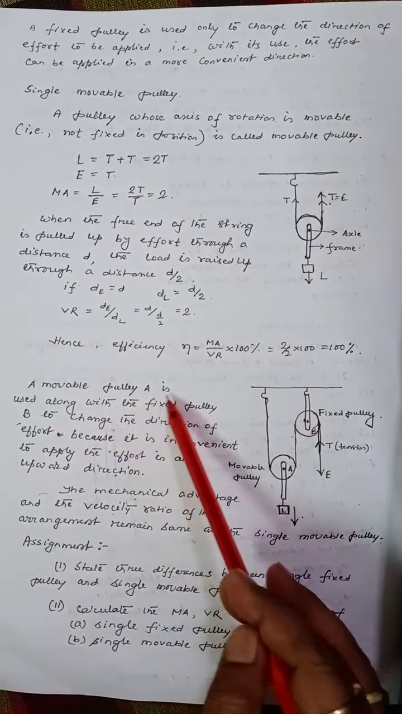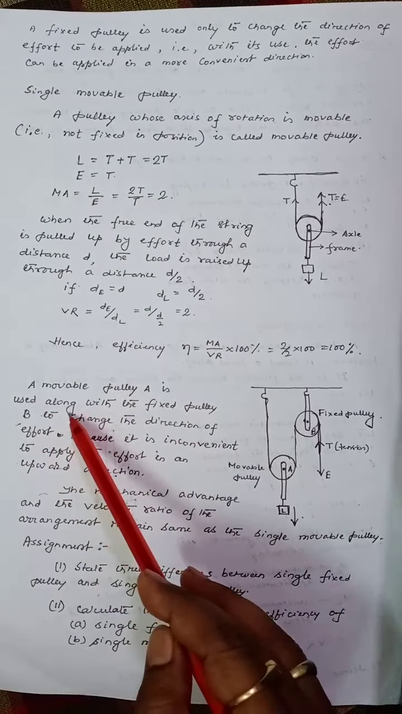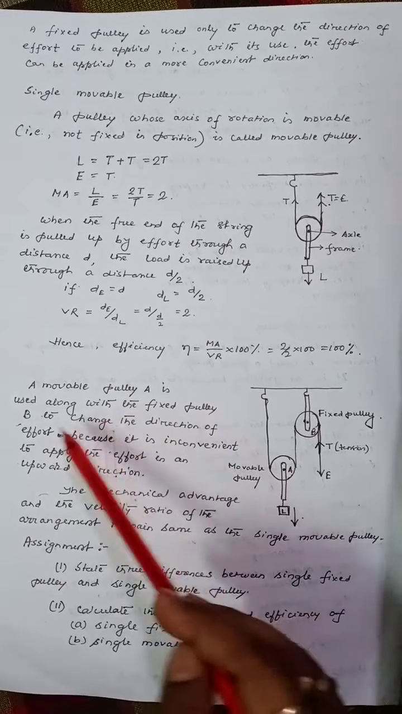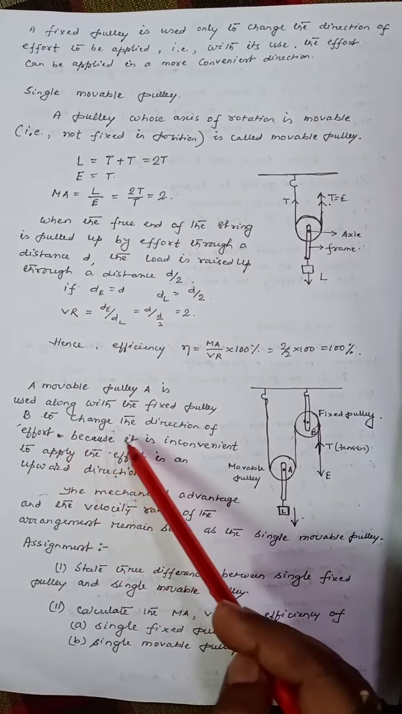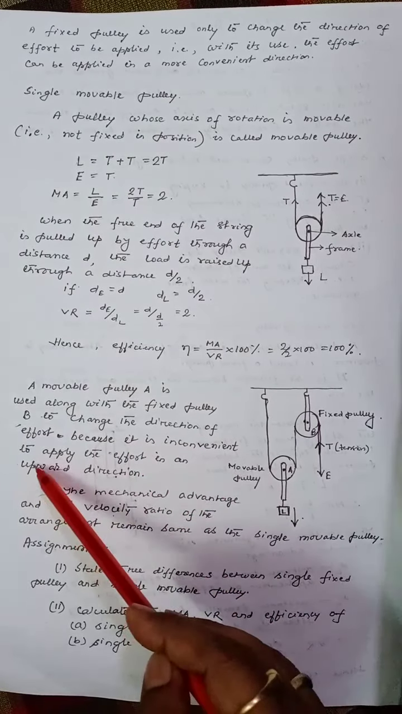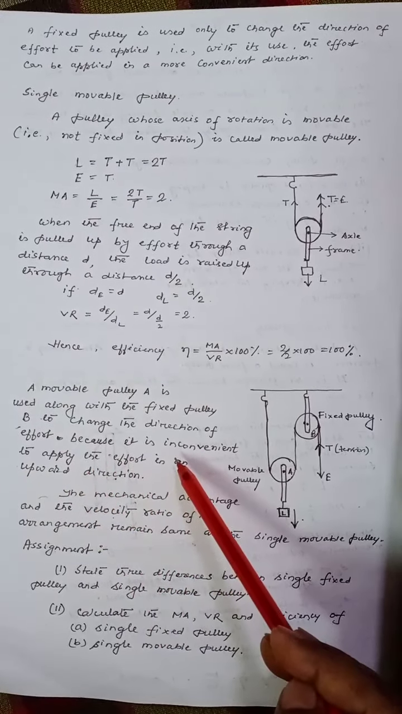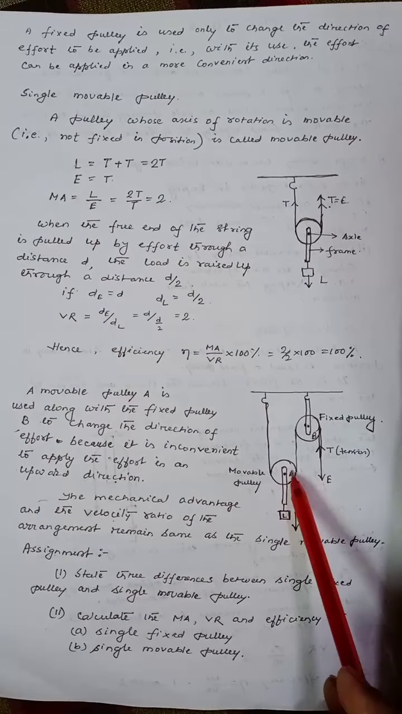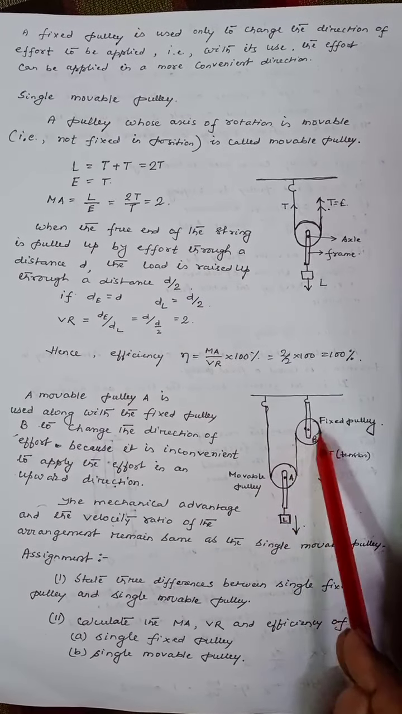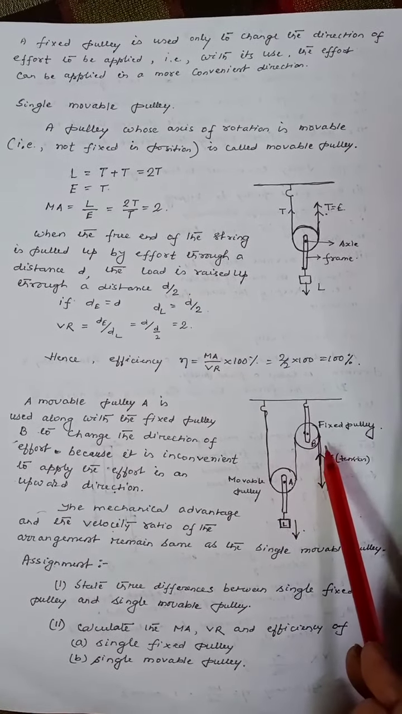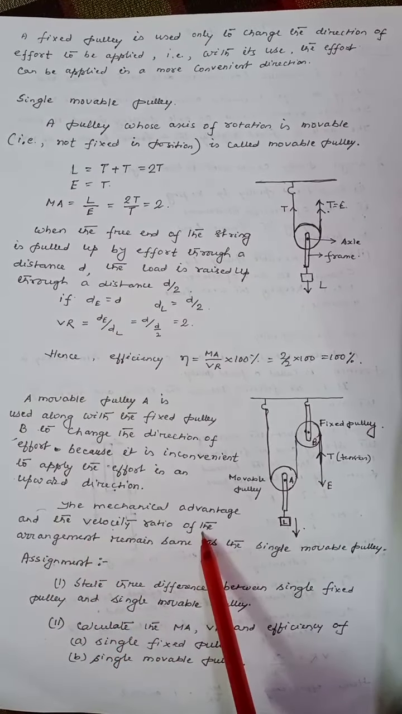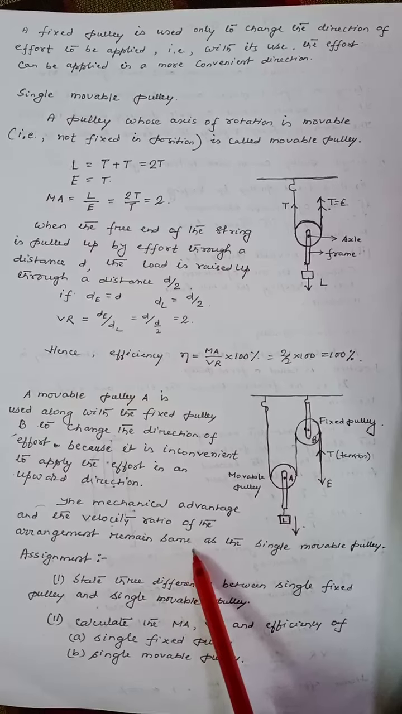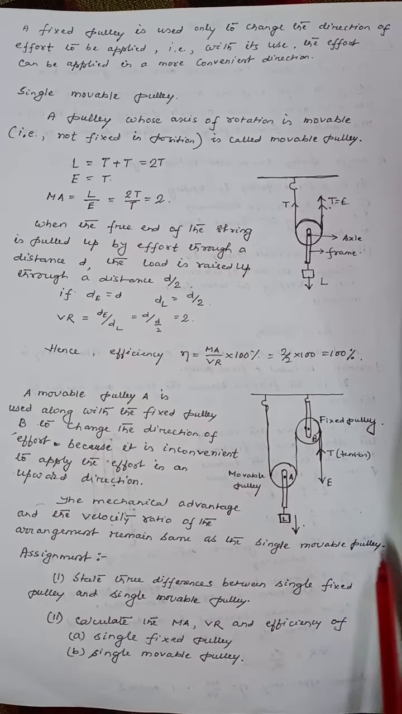A movable pulley A is used along with the fixed pulley B to change the direction of effort because it is inconvenient to apply the effort in upward direction. Here A is the movable pulley and B is the fixed pulley. The mechanical advantage and velocity ratio of the arrangement remains same as in the single movable pulley.